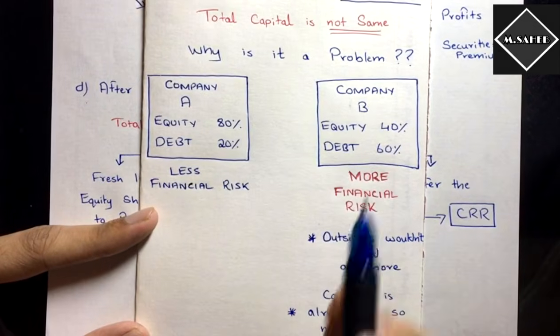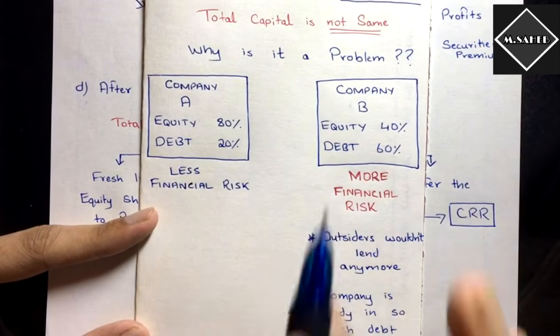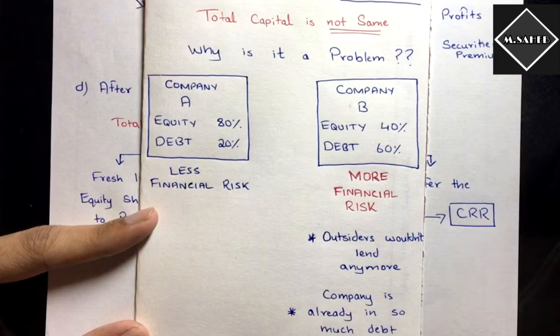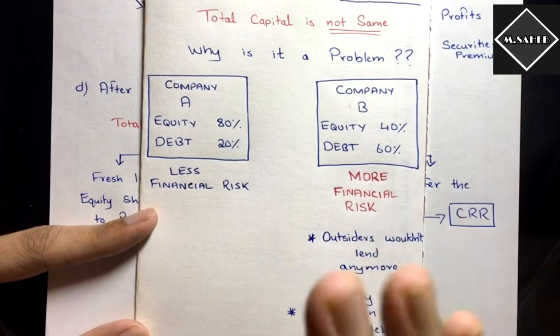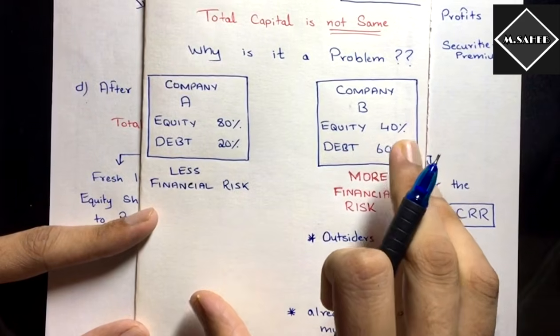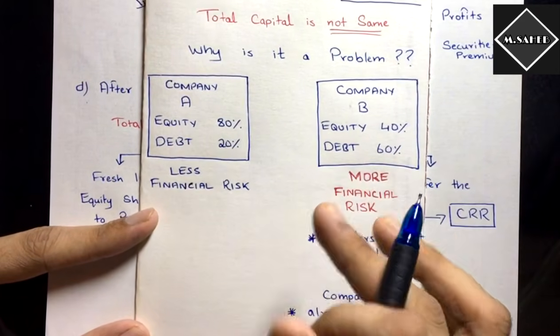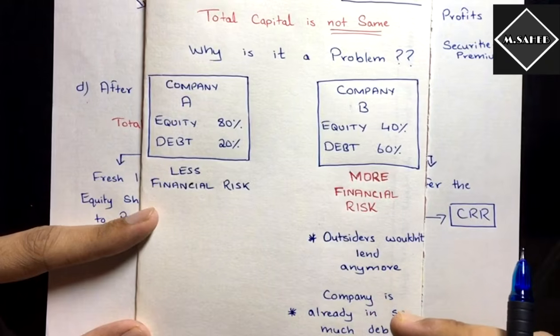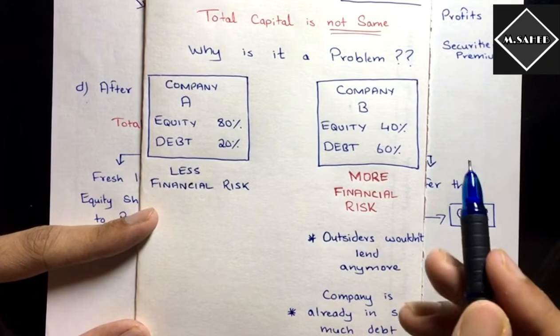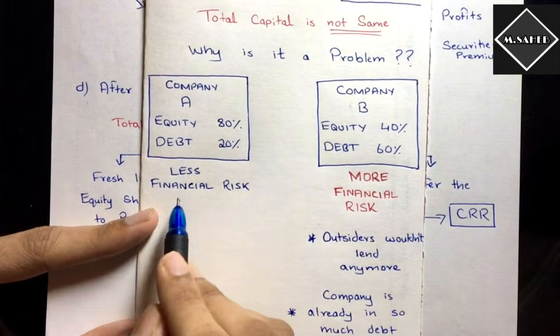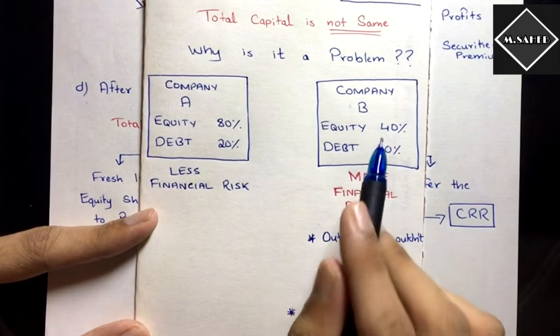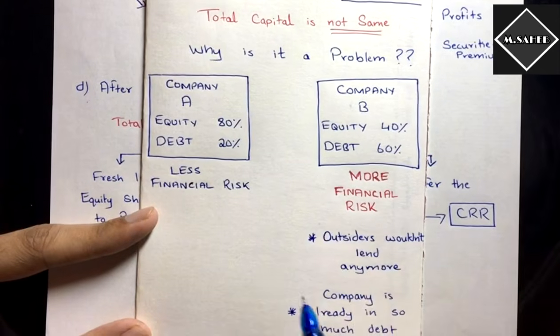Now think from the point of view of a potential investor, a debenture holder, and then think from the point of view of creditors and bankers. If you want to do business with either of these two companies, which one would you prefer? Of course you will prefer company A, because in this company there is less financial risk compared to company B, which has more financial risk.